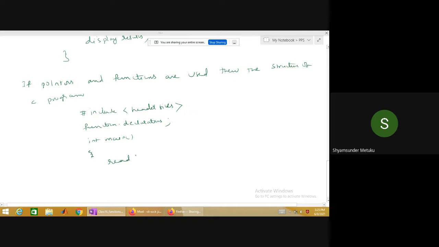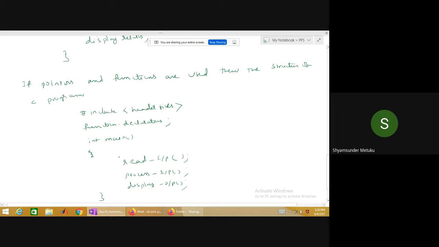Function for reading inputs, I will write it this way: read_input. Then process_input. Then display output. That's it. Every main program is going to have only 3 functions. What are the 3 functions? Read input, process input, display output.